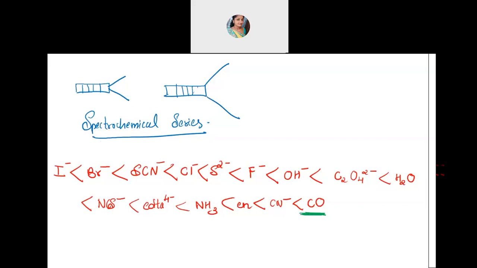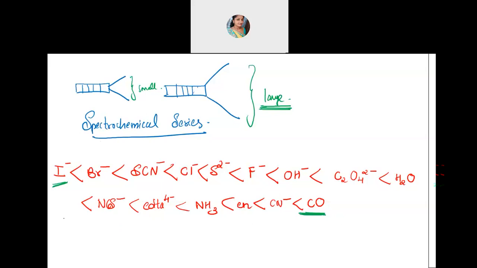If carbonyl comes, the crystal field splitting is going to be larger. If they are present along with the metal, you will see that the splitting is very large. But if you find there is iodide present, then the splitting is going to be very small. So this is the order, and this I said it is experimental. By seeing the ligand, they did not understand which is strong and which is weak. So experimentally, they had to find out through different complexes. So this is the final result which they have got.